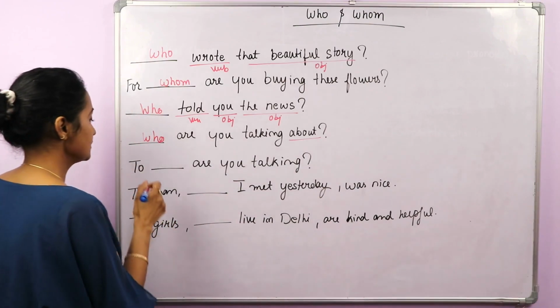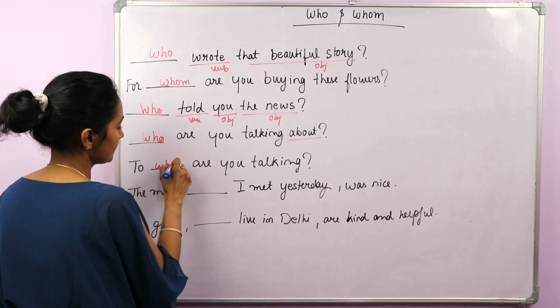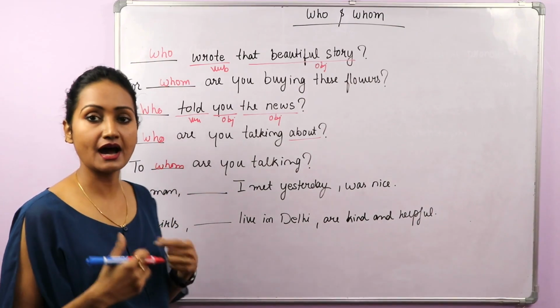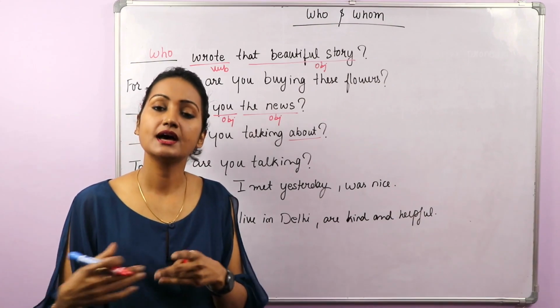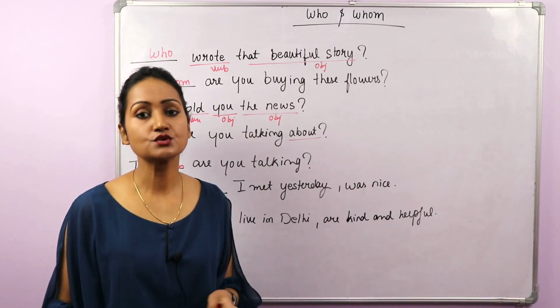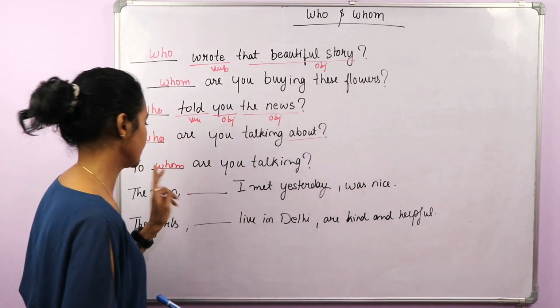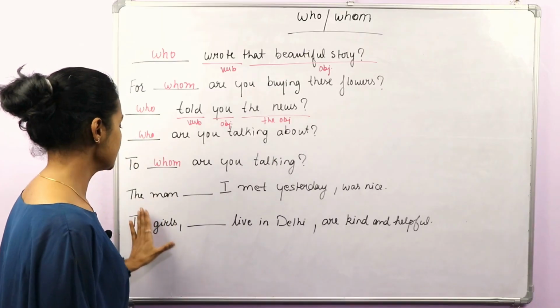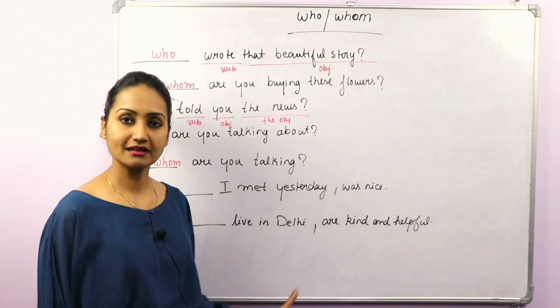Okay, next, to Dash are you talking? So to whom are you talking? I am talking to someone. Okay, think of an answer. I am talking to her. I am talking to him. I am talking to them. So when you have the answers him, her, them, we use whom. Okay. Next is the man Dash I met yesterday was nice.